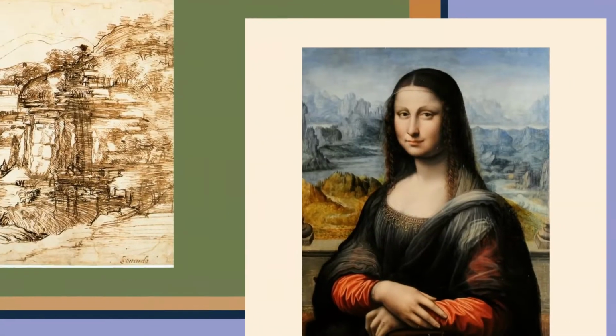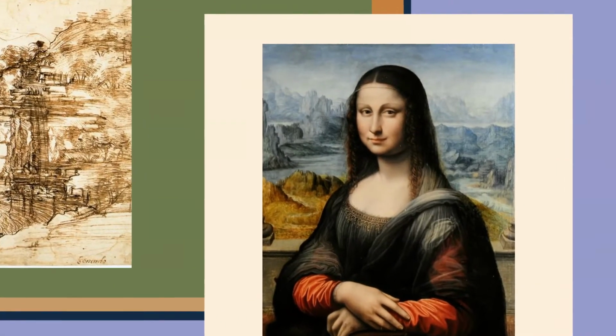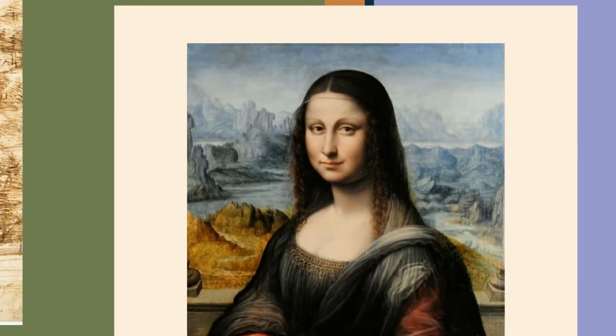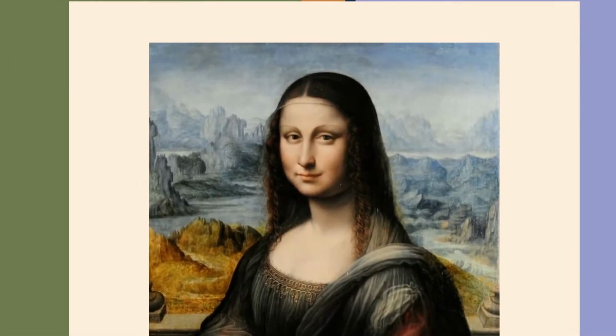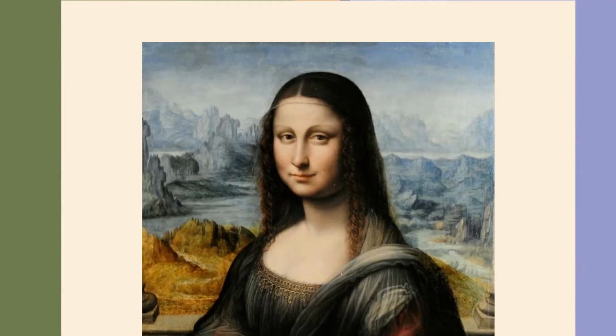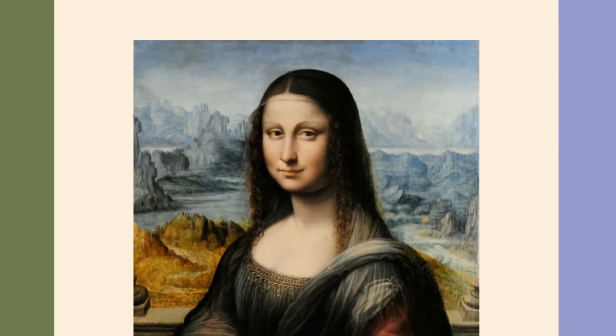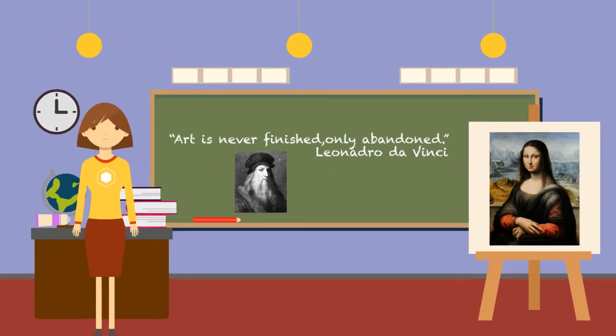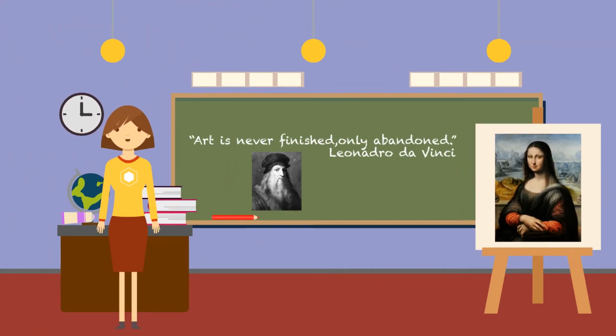The perfect example of this is the Mona Lisa. This commission was never returned to its owner because experts believed that he was trying to develop the perfect painting. He worked on the Mona Lisa for 16 years, and he passed away before he considered it finished. He wanted more than anything to bring life to his paintings. It was Leonardo himself that said, "Art is never finished, only abandoned." Leonardo was truly a man ahead of his time.